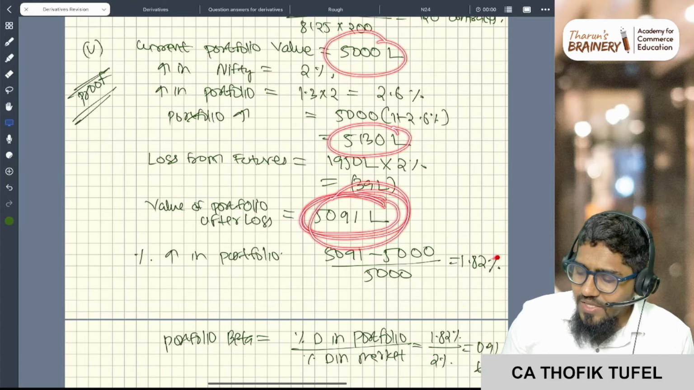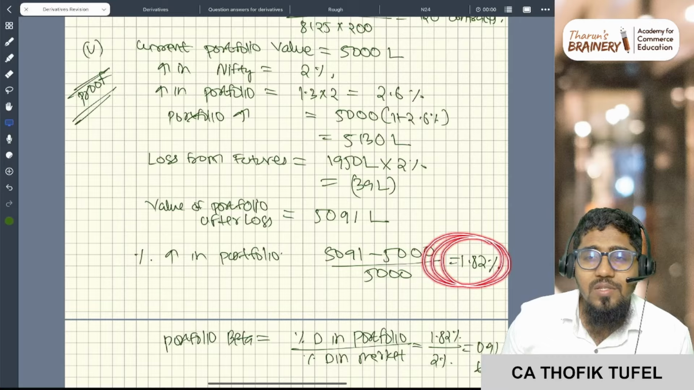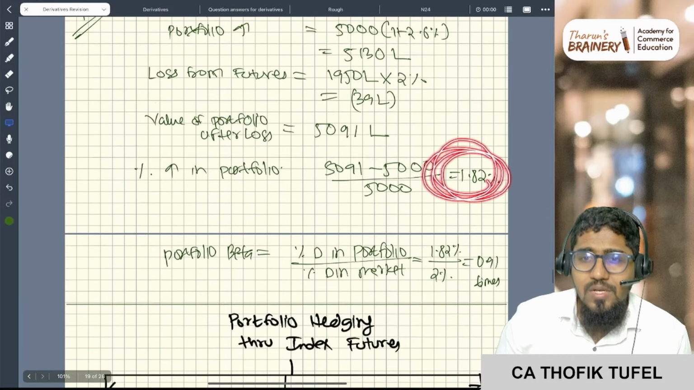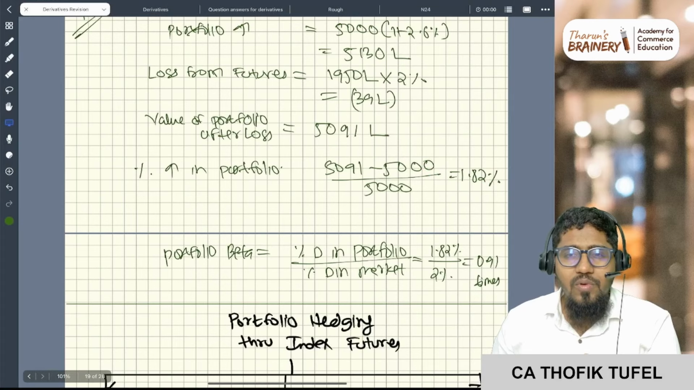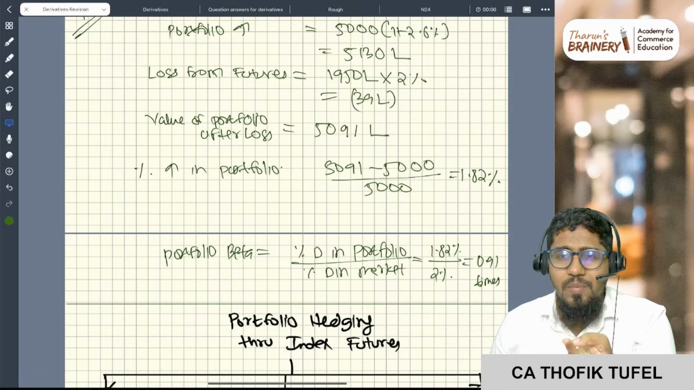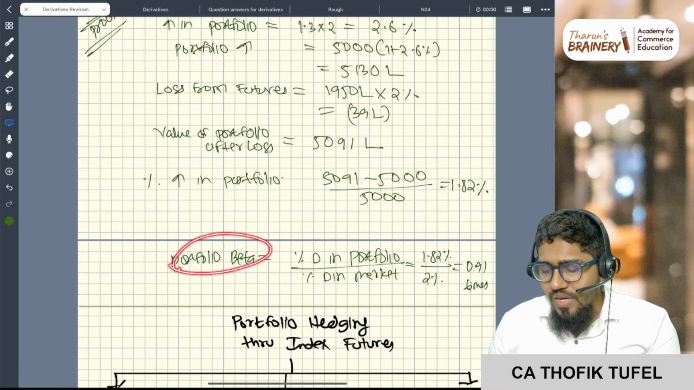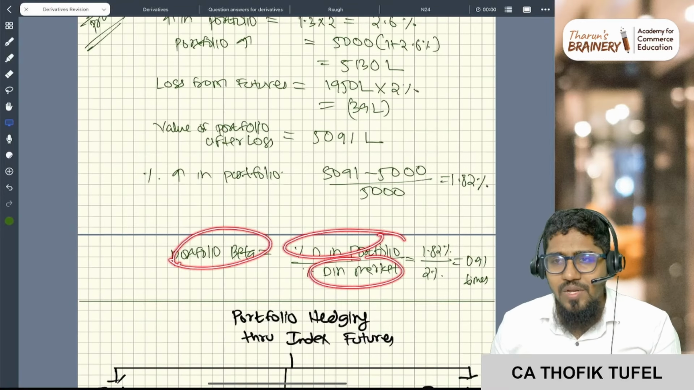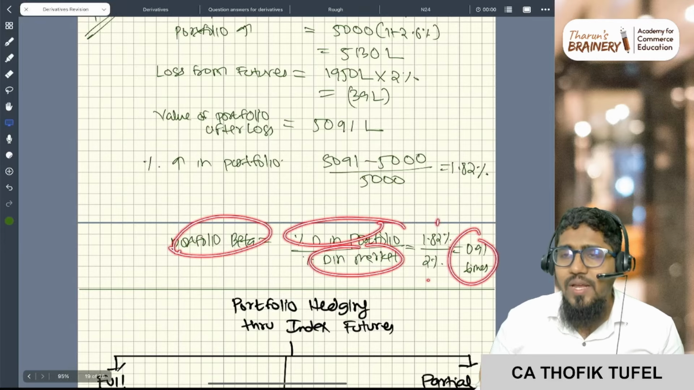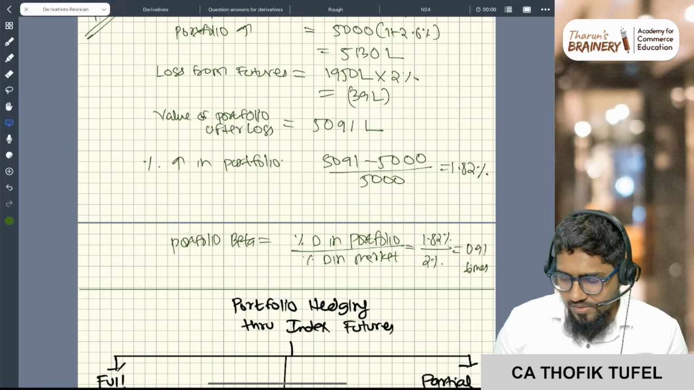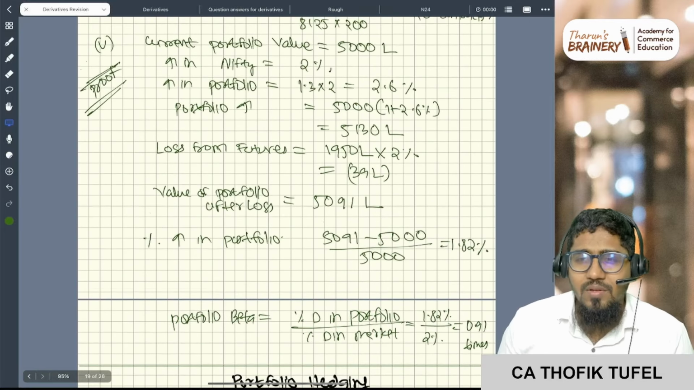What is my percentage increase in portfolio? 1.82 percentage. Correct. Now, sir, what is the portfolio beta? What is the formula for beta? Percentage change in the security by percentage change in market. So portfolio beta is percentage change in portfolio by percentage change in market. So 1.82 by 2 is 0.91 times. Okay, it's nothing but the proof.